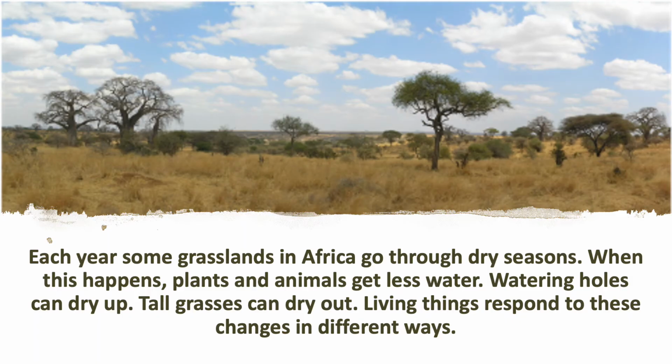Environmental changes can affect living things. For example, each year some grasslands in Africa go through dry seasons. When this happens, plants and animals get less water. Watering holes can dry up. Tall grasses can dry out. Living things respond to these changes in different ways.